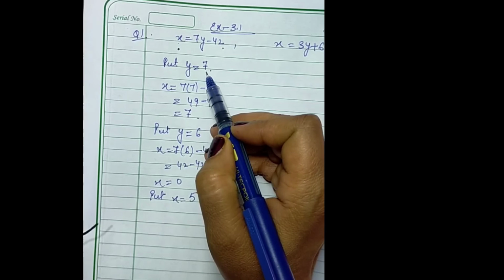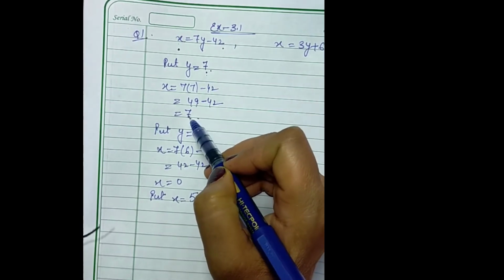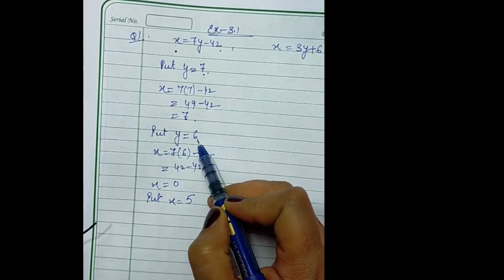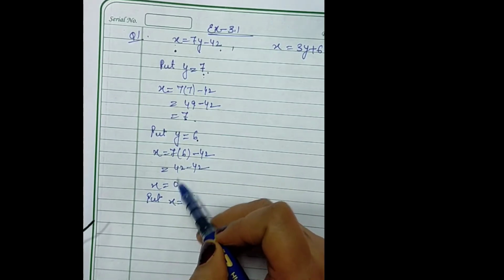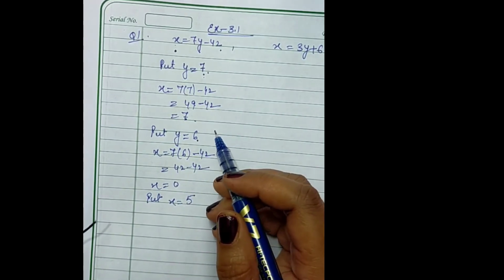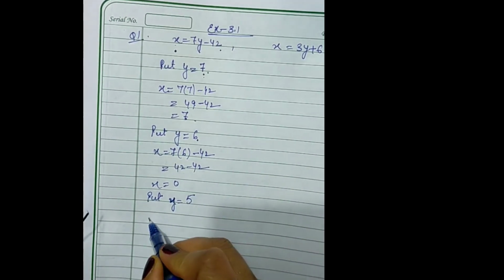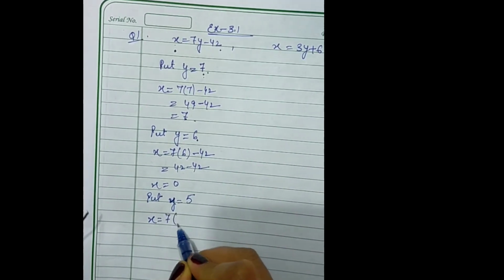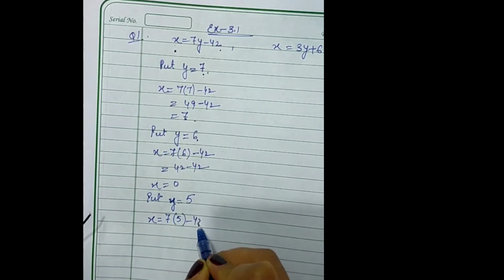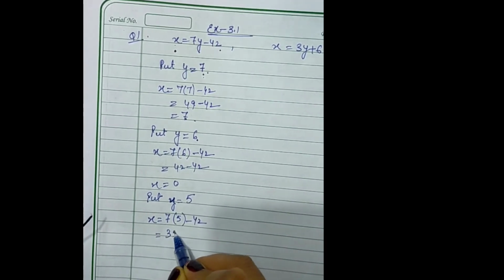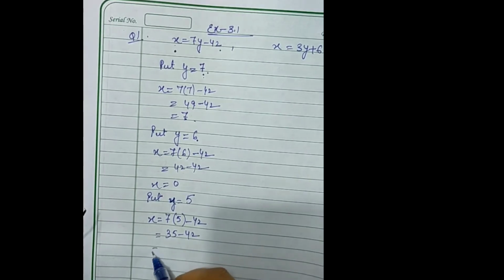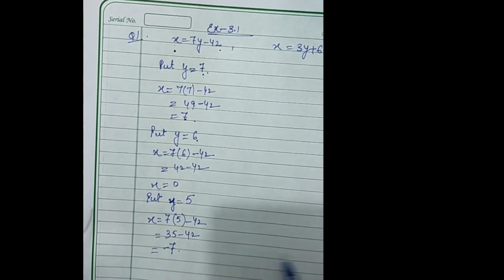Here I have put y to be 7, I got x to be 7. Here I have put y to be 6 and I got x to be 0. So 0, 6. So these are almost near values. Now I am taking y to be 5. (35 minus 42) becomes minus 7.